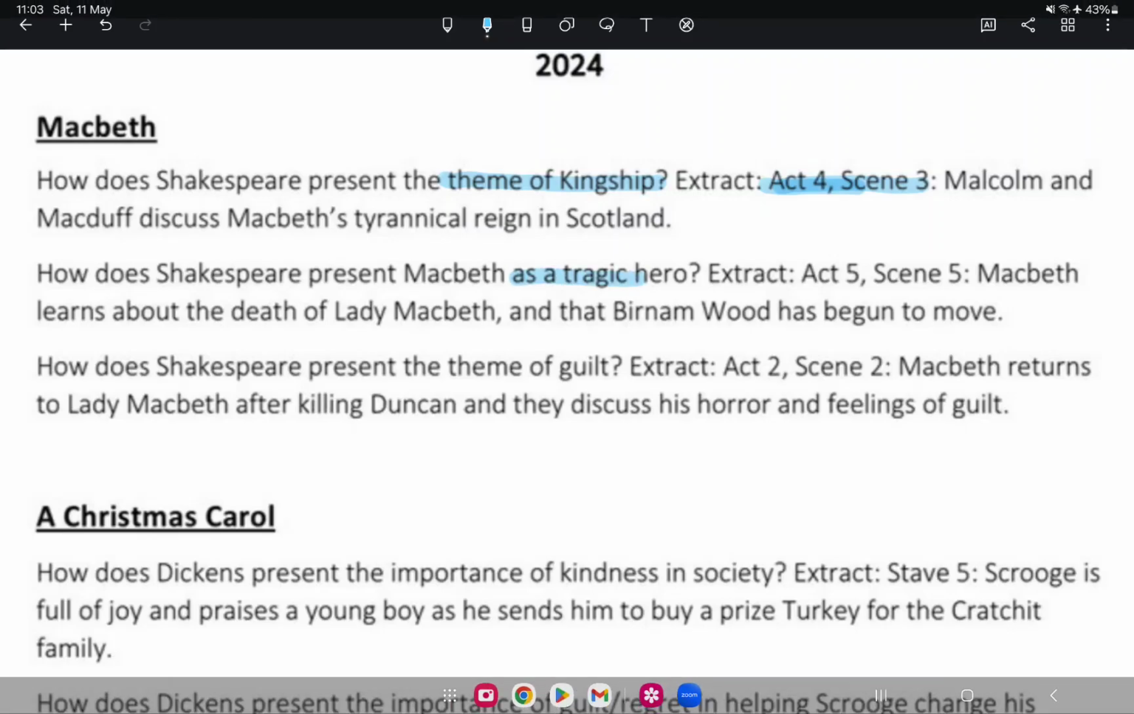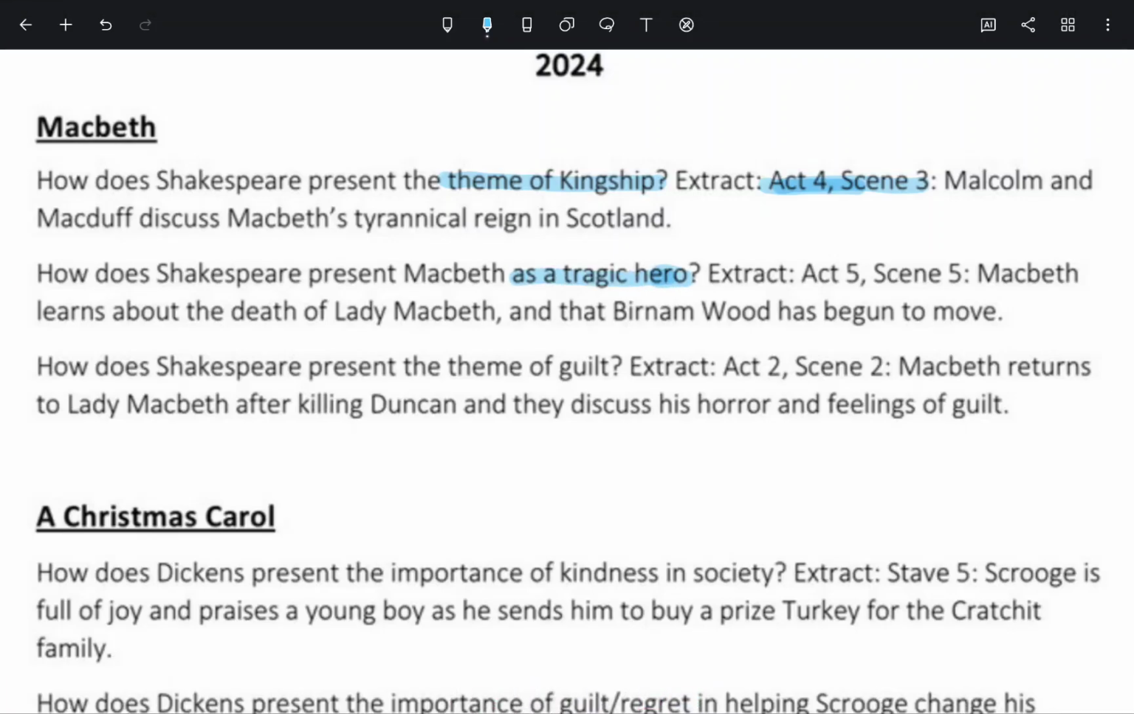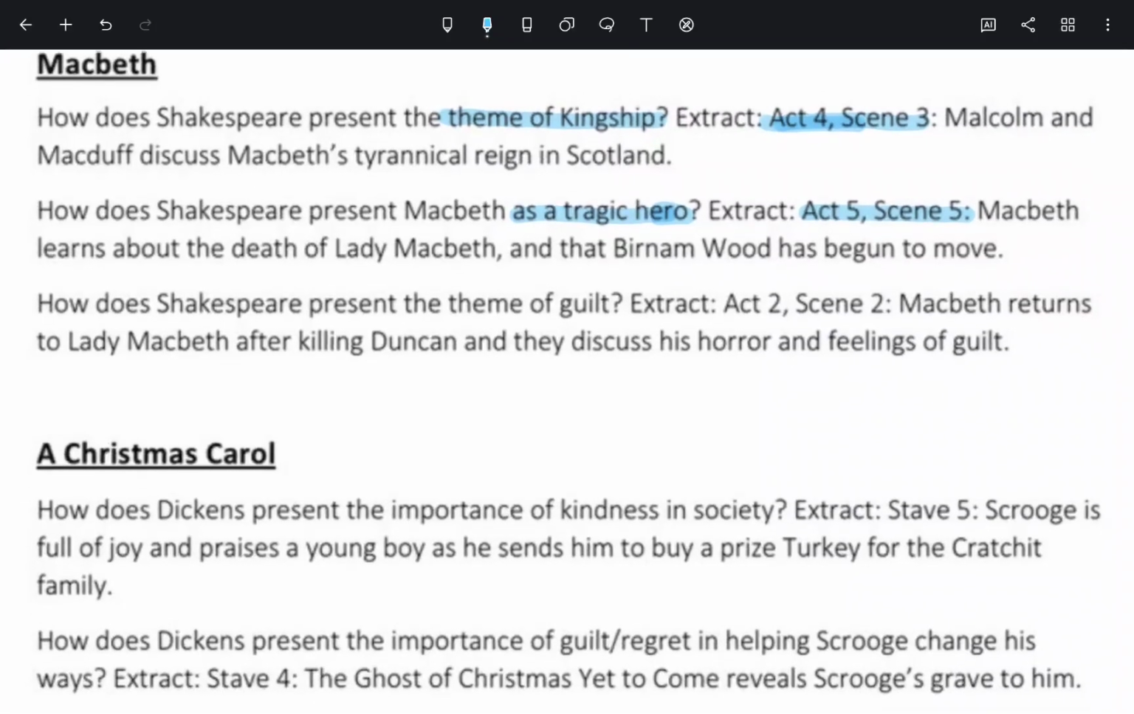Okay, so how many times have we done a question like this before? So that's something that may arise in your exam. Where should you be looking? You should be looking at Act 5, Scene 5, where Macbeth learns about the death of Lady Macbeth and that Birnam Wood has begun to move.